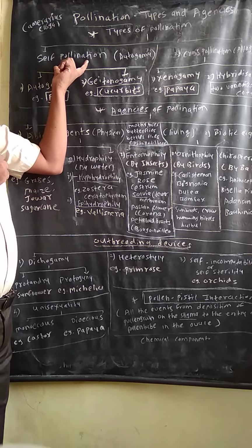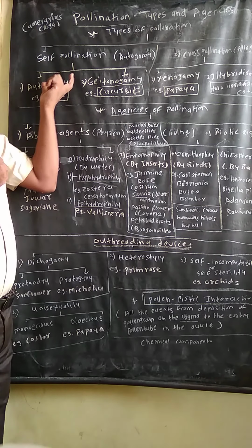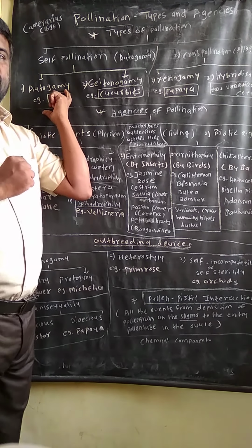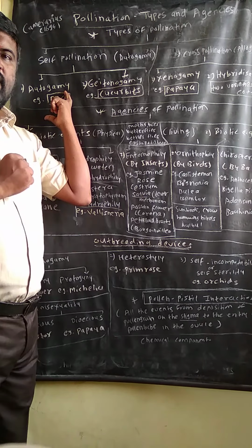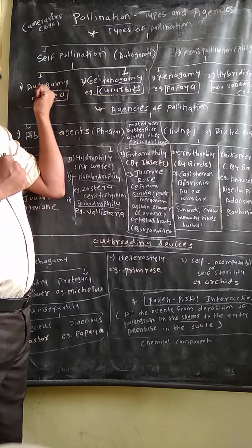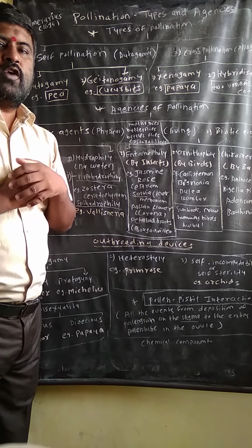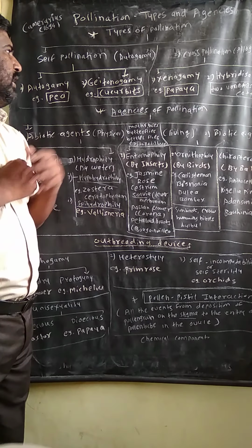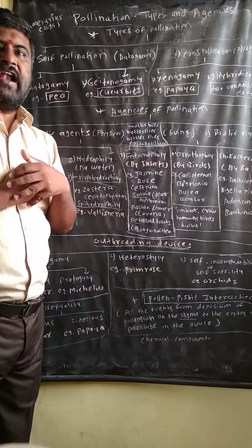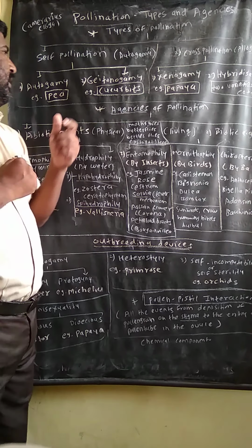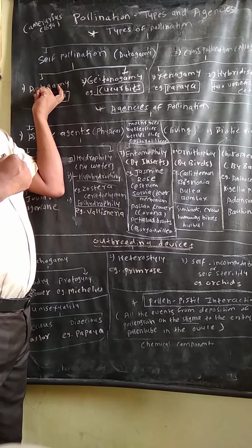Then self pollination is again divided into two types. The first one is autogamy and the second one is geitonogamy. So first of all, study autogamy.